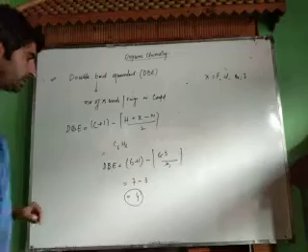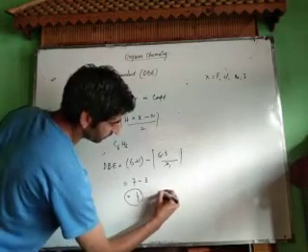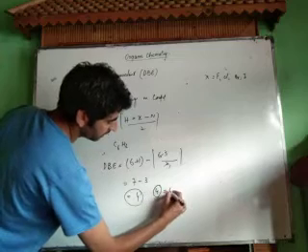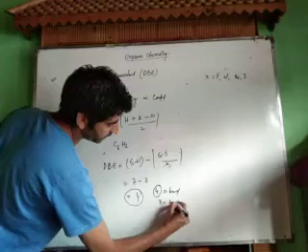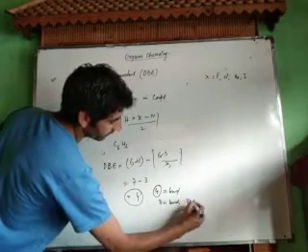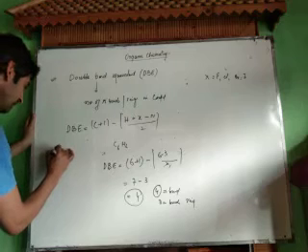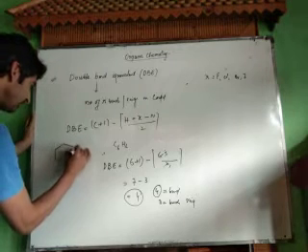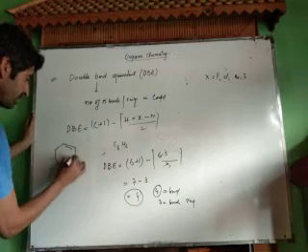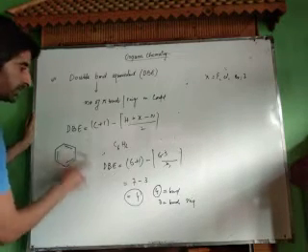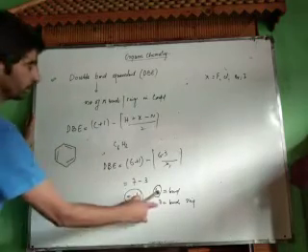4 unsaturations means either there are 4 pi bonds, or there are 3 double bonds and a ring. Now we know that when we have 6 carbon atoms like this, in these 6 carbon atoms we can fix 3 double bonds. 3 double bonds represent 3 unsaturations and 1 ring represents the 4th unsaturation.